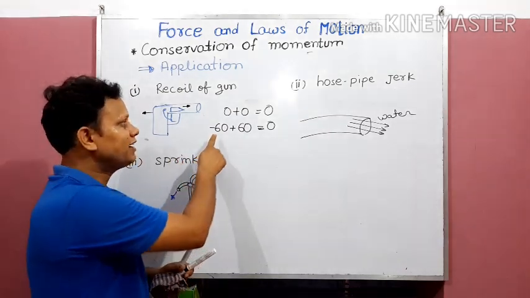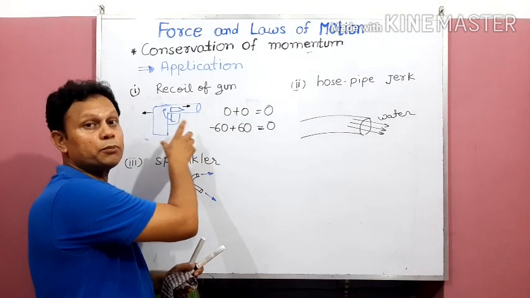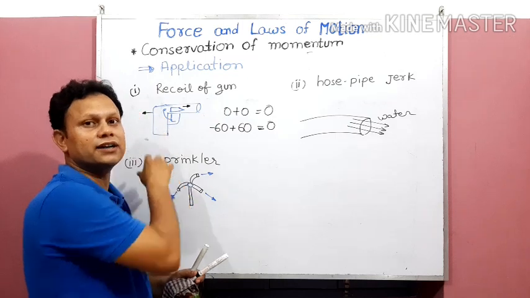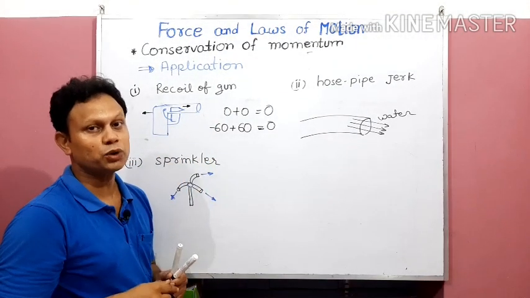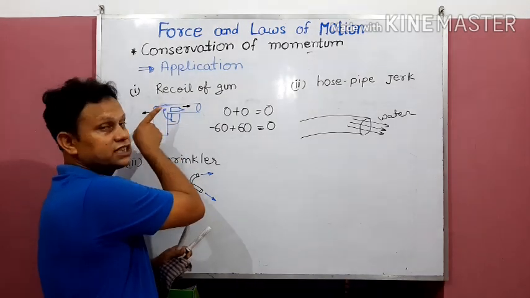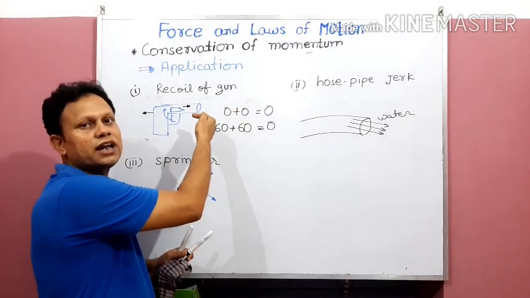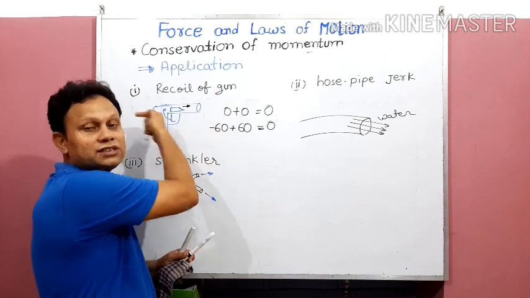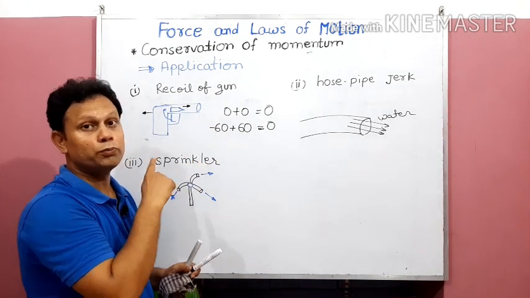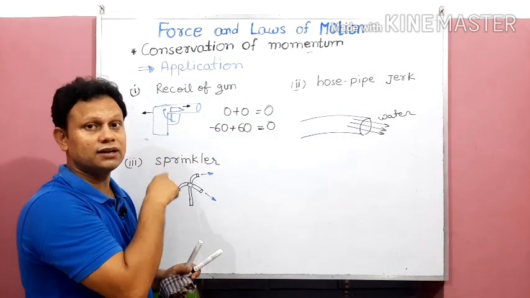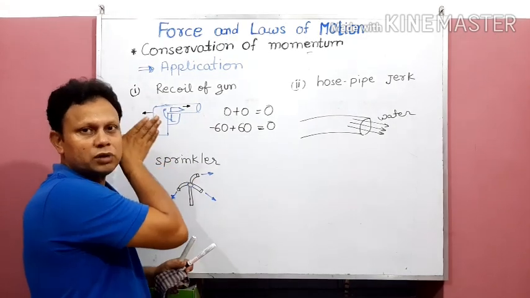Now this minus 60 is the momentum acquired by the gun. Why is it minus? Because momentum is a vector quantity. So if one partner has acquired momentum in this direction, then the gun has to acquire momentum in this direction. Here the value of momentum of both the bullet and the gun will remain the same, but one will be in this direction.